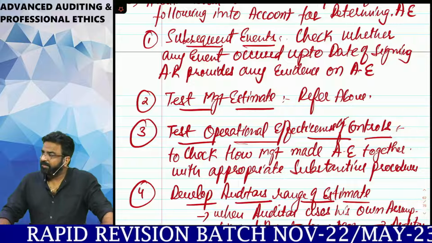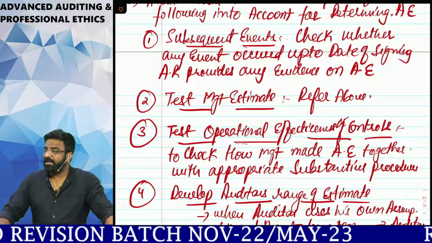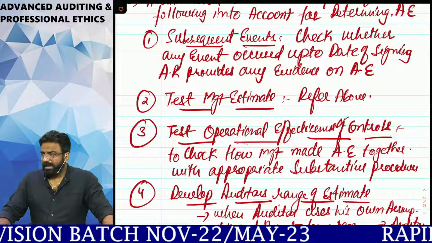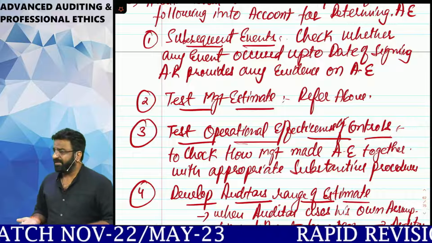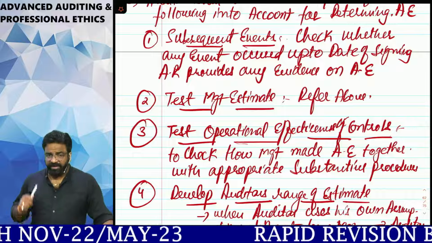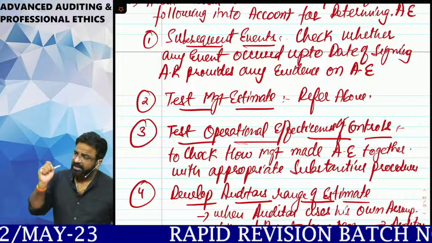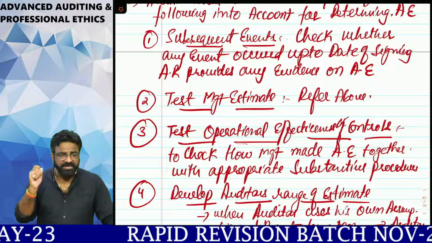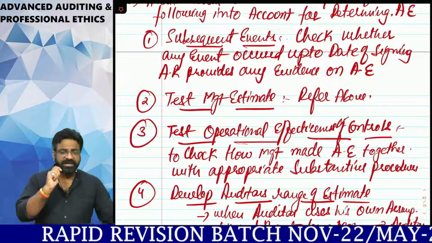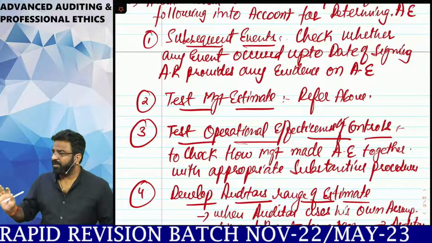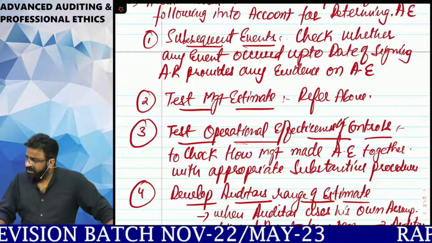Remember one thing, while making the management estimates, the internal control system plays a very, very important role. An internal control system is that system where the auditor majorly spends his time. So whenever you are checking the management estimate, it is your responsibility to test the operational effectiveness of the internal control system. Is it clear, everyone? Yes.